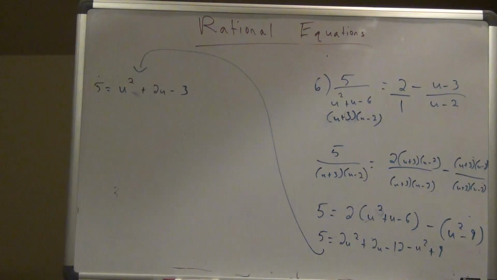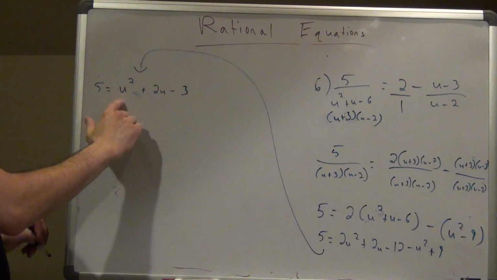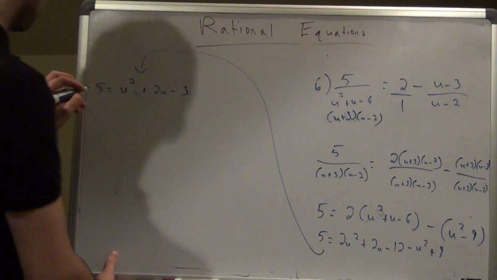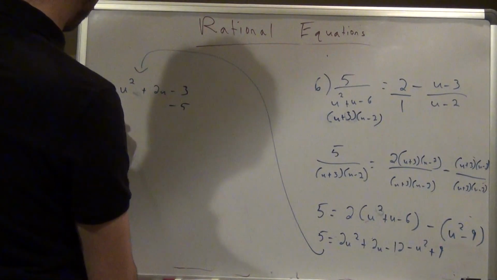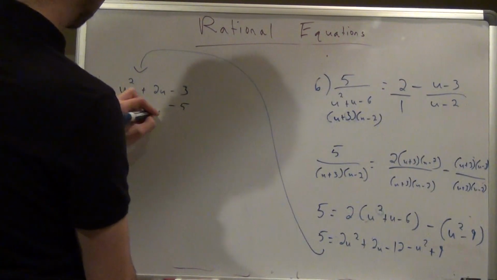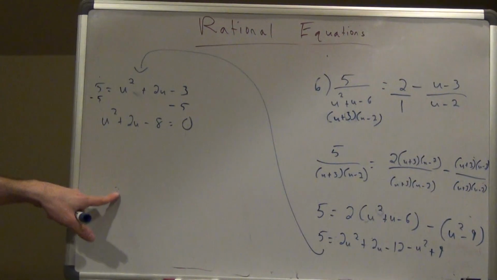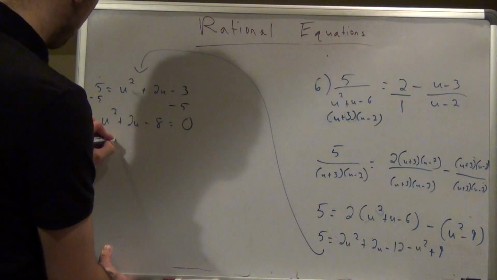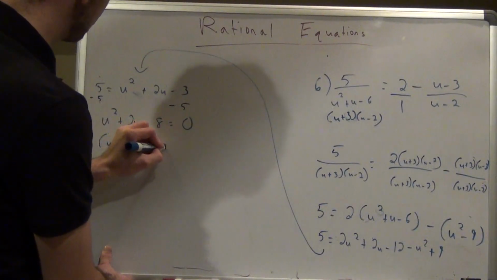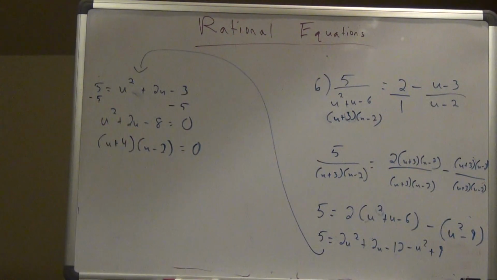Okay, now you're like, what do I do here? Since I have a quadratic I'm trying to factor and solve, if I get to this point where I have a squared term, I would bring the 5 over and make it equal to 0. So I'm going to subtract 5 here. So I'm going to get u squared plus 2u, negative 3 minus 5 is negative 8, equals 0. Alright, so now I'm going to factor and solve. If I factor this out, I would get (u plus 4)(u minus 2) equals 0. 4 times negative 2 is negative 8, and 4 minus 2 is 2.